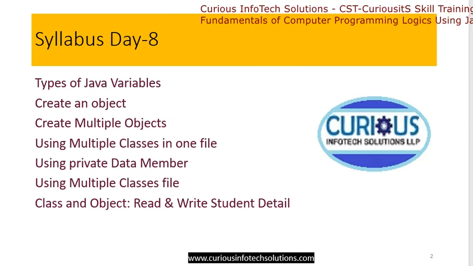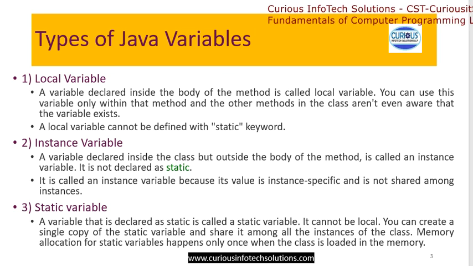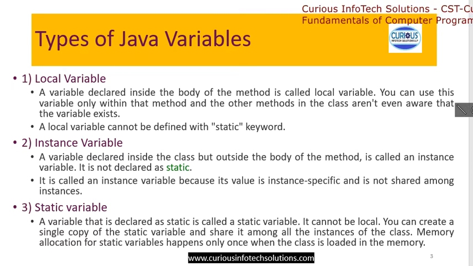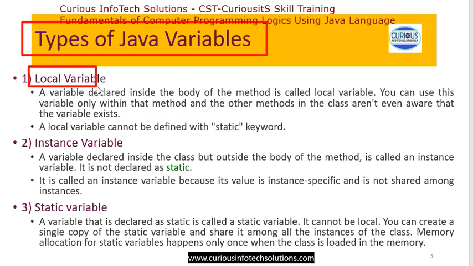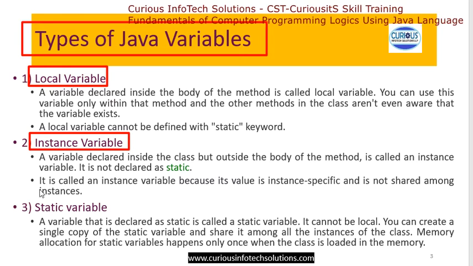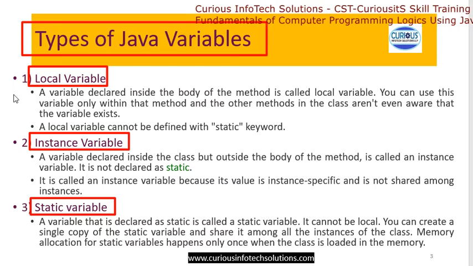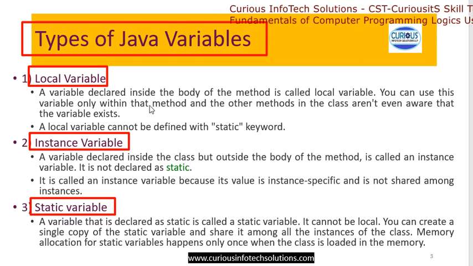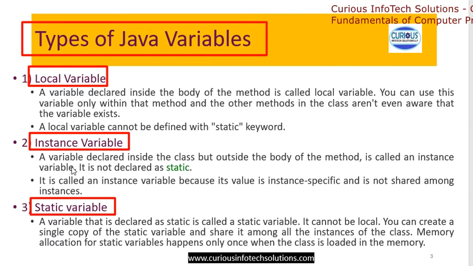So very first we will understand type of Java variable. Java variables are available in three types: local variable, instance variable, and static variable. So try to understand the definition, characteristics, and difference between these three, that is the local, instance, and static.